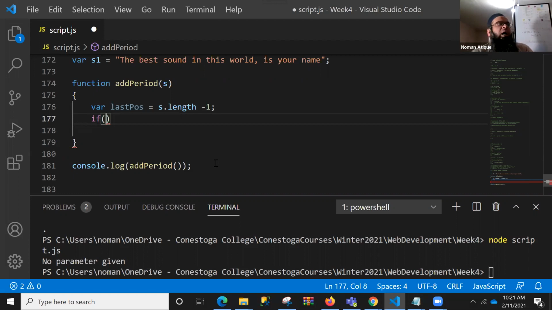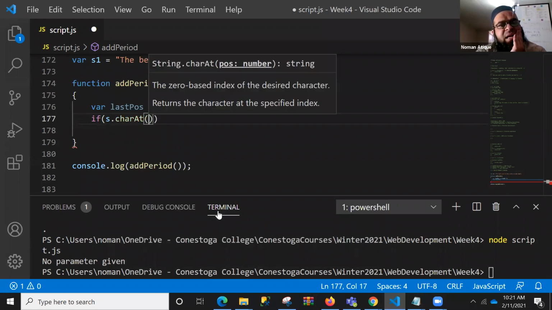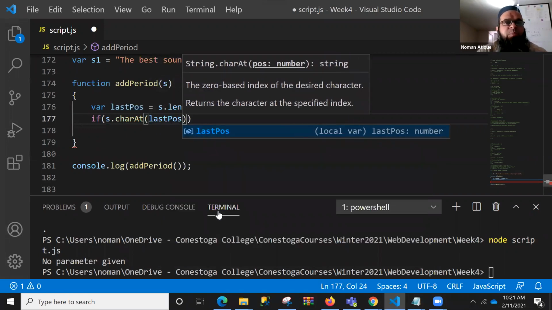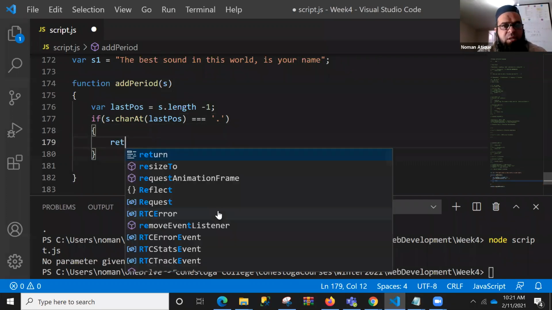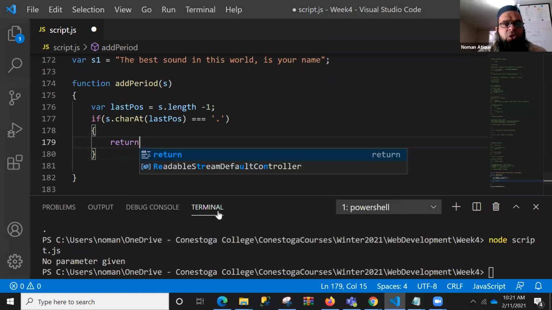Anyhow, so I know the last position, I have the number of the last position, be it name or be it E, be it whatever. What I can do here is s dot charAt. I will check the character at what? Last position. Equal, and remember we talked about three equals over here, so that there is no confusion left on anyone's part.